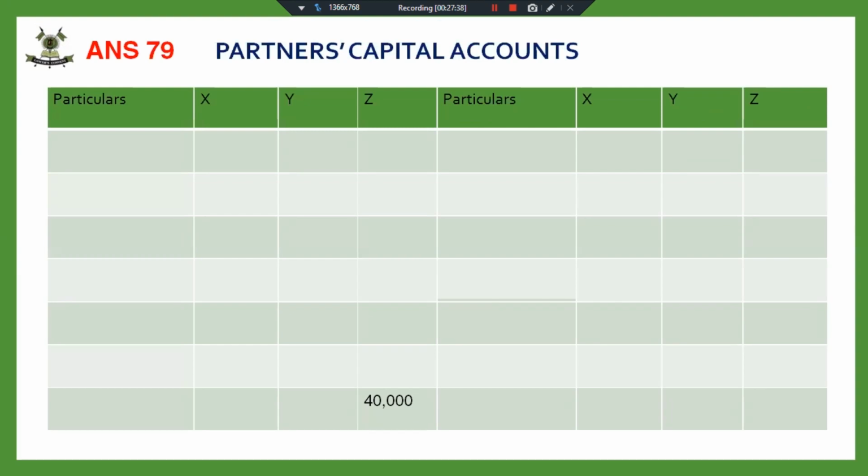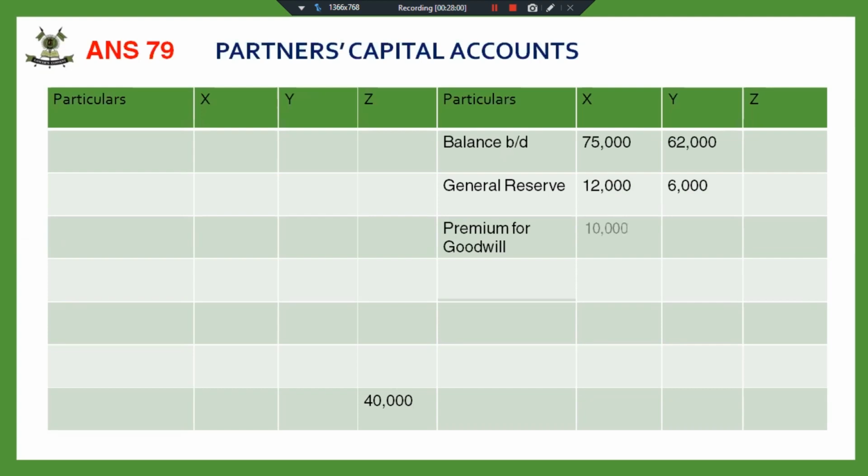You can either do it in two parts or in one account also. This is not going to make any difference. First, I posted the balance brought down, 75,000 and 62,000. Then, of course, we have distributed the general reserve in the old profit sharing ratio. Then, premium for goodwill has been distributed in the ratio of 2:1. Since the old ratio is the sacrificing ratio, please make sure this is the sacrificing ratio. Remember it like this.